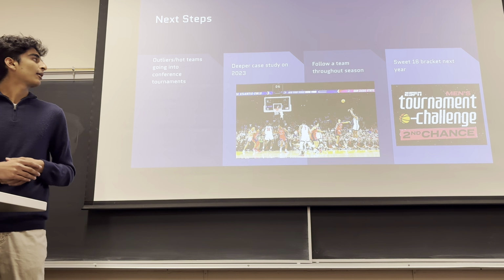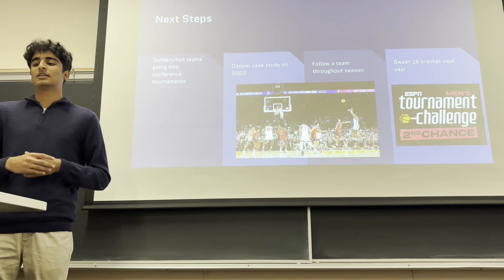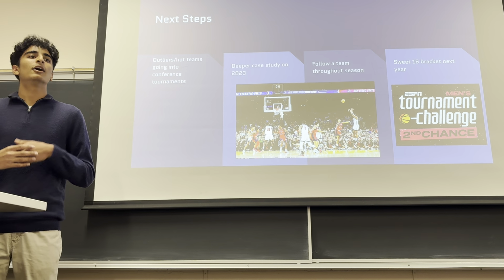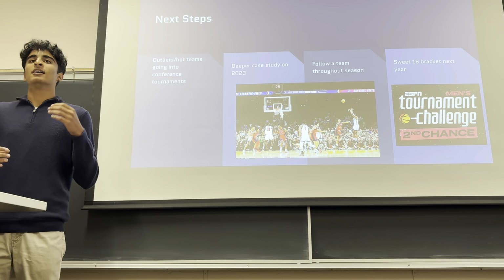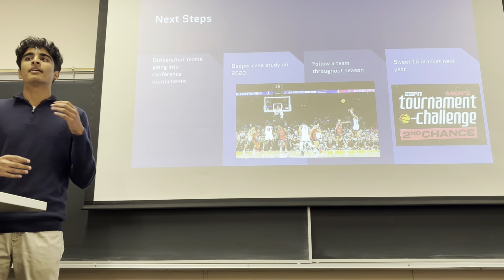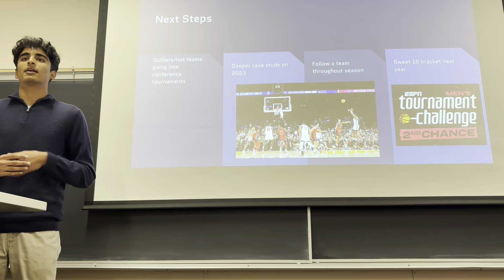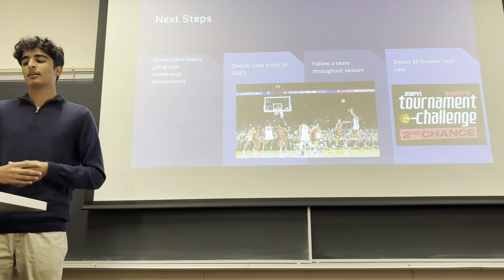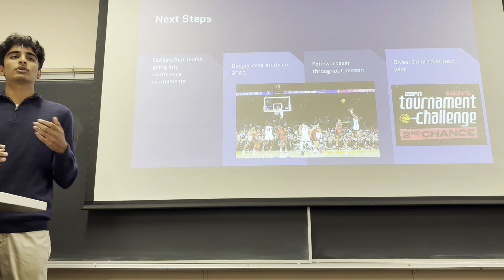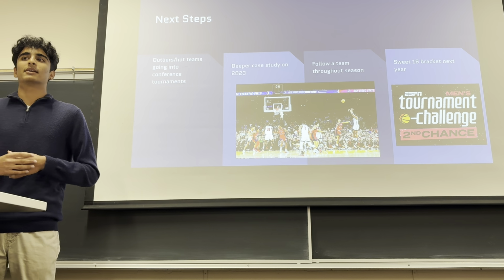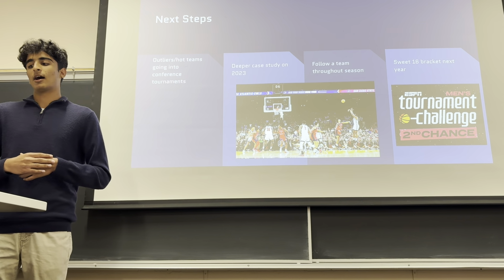Some next steps I would do if I had more time: go a little bit deeper into some of the outliers, and look at hot teams going into conference tournaments, like 2024 NC State. I think they exemplified the idea of a team that didn't even have a bid going into the March Madness tournament until they actually won the ACC tournament. Also, a deeper case study on the 2023 Final Four and the playoffs in general. I think those 4 teams being the Final Four teams were obviously, again, interesting.